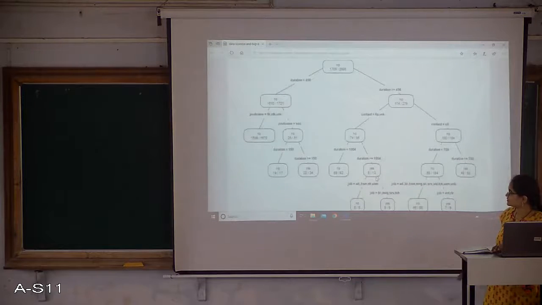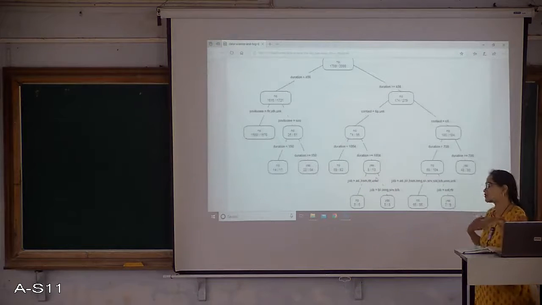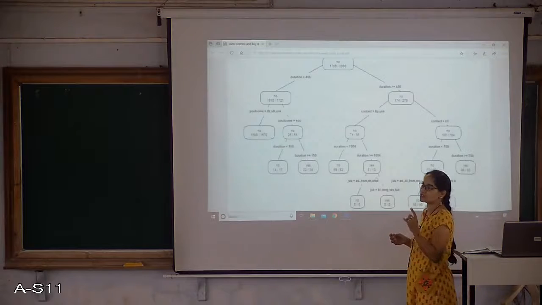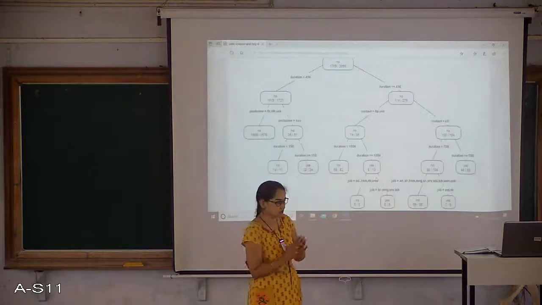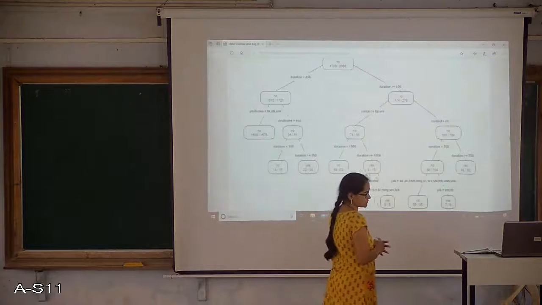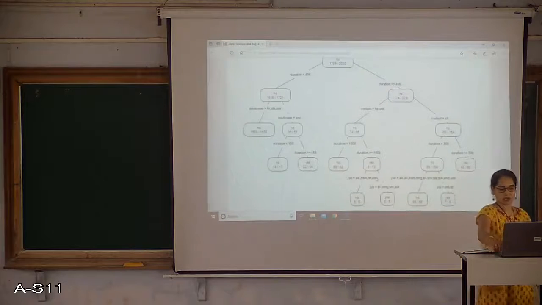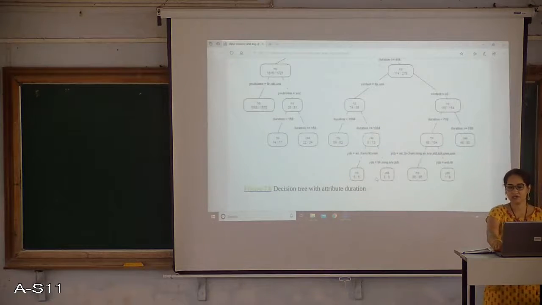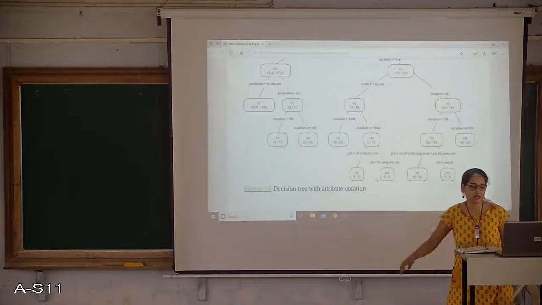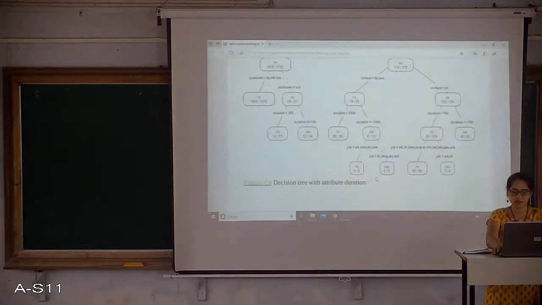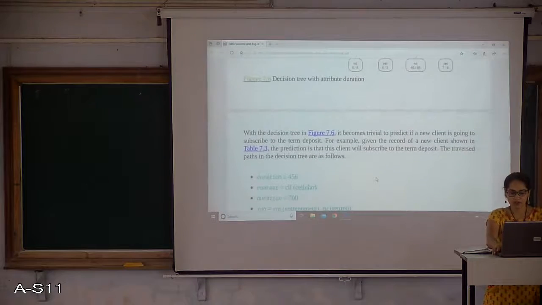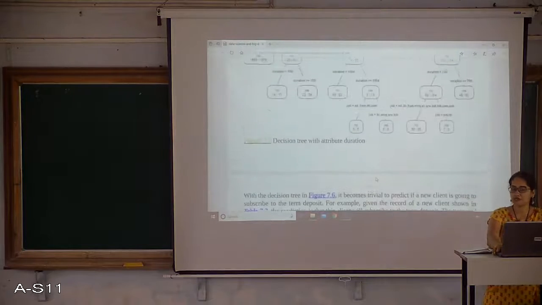The intention of this is to say that if I include a single variable, it is going to make a lot of change in the whole structure of a decision tree. And here is an example that we can even include the continuous variable as an input to a decision tree. That is what is demonstrated in this particular example. Hope you understood how a continuous variable can be handled using a decision tree.